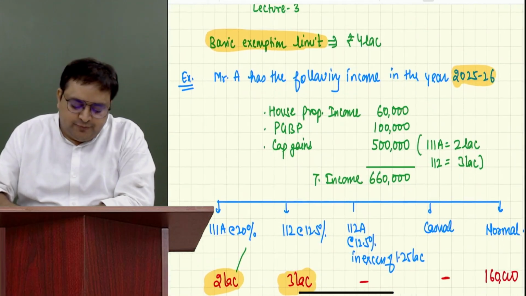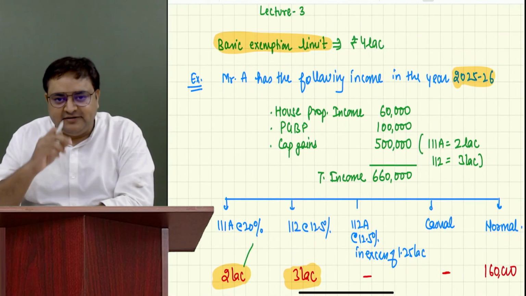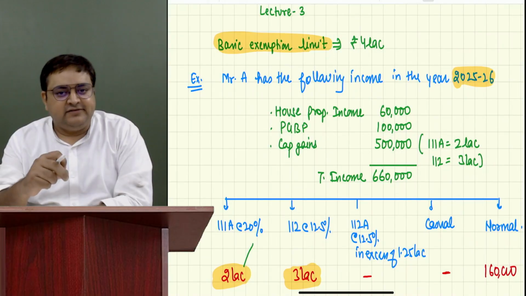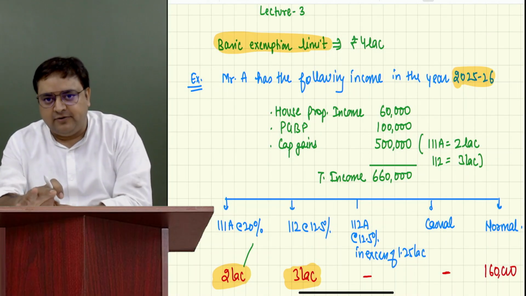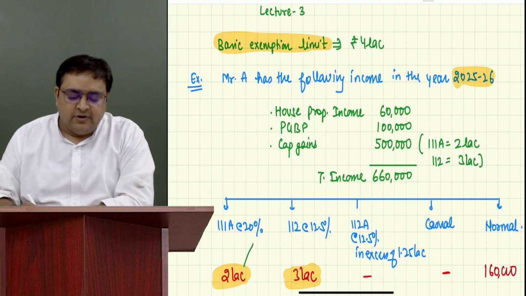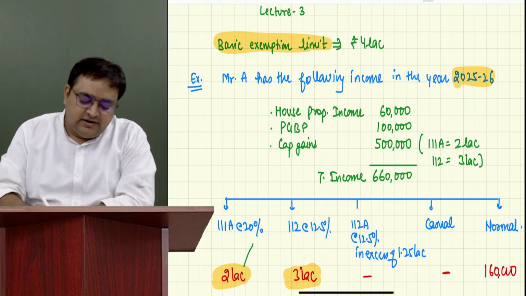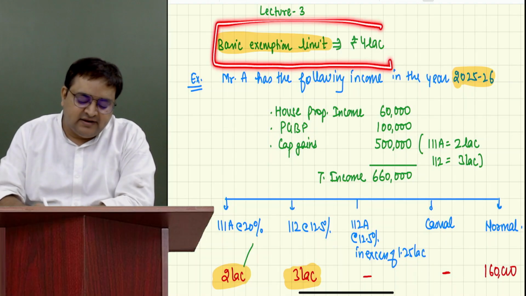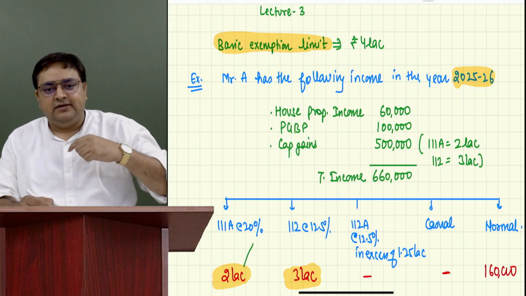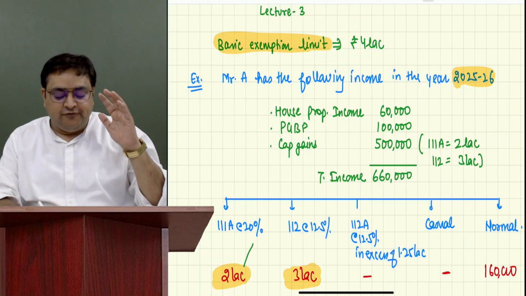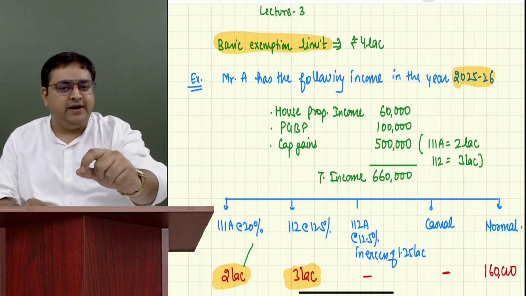But this poor guy, although he's not poor, but still, Mr. A will say, sir, ma'am, you are his chartered accountant. He will ask you that I have heard that 4 lakh is the basic exemption limit.